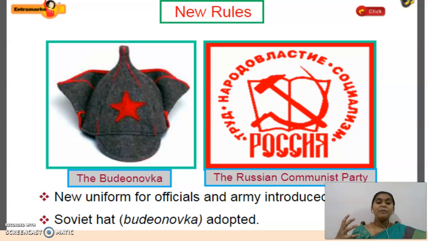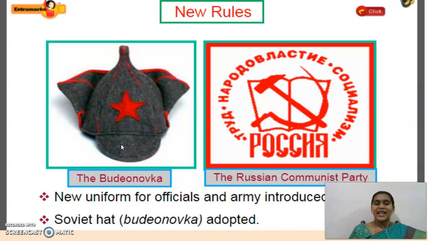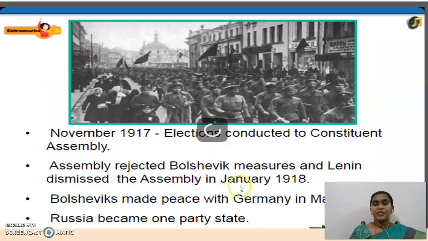They started to give a new uniform to the government officials and even the army. And how they did it is one of the biggest things you have to understand, children. They held a fashion show, and through that they selected. So this is a cap. That was the award-winning cap from the fashion show, and they adopted it. And the Soviet hat has been adopted. Hope you are understanding, right? Some new rules they started to adopt.